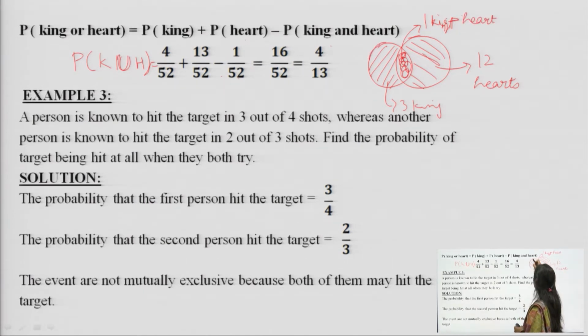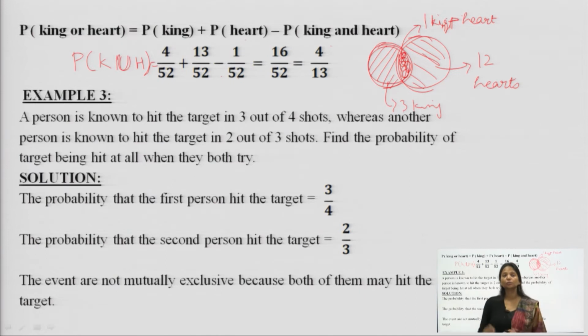That means in total I have 4 kings and 13 hearts. This one card is in common and shows the intersection point between the king and the heart. Therefore, I have subtracted this 1 over 52 from the probability of king plus the probability of heart, and I get 4 over 13. So, the probability of getting a king or heart is 4 over 13.